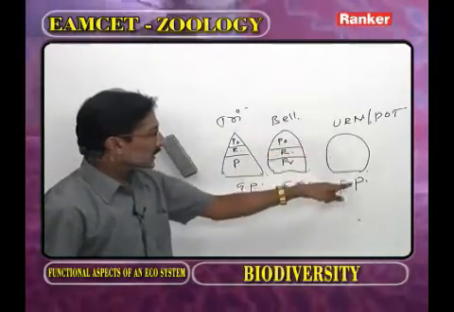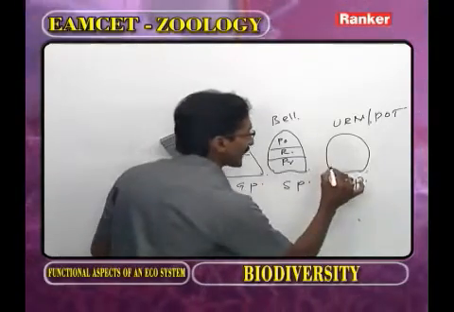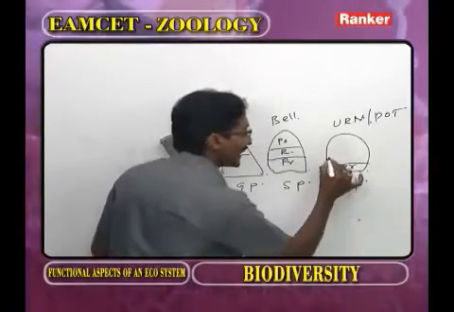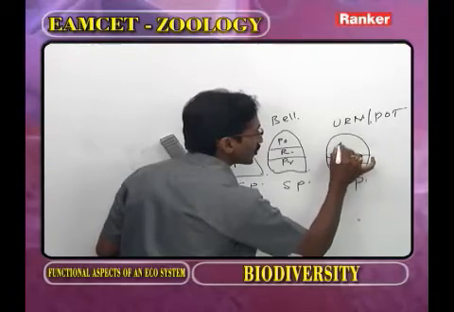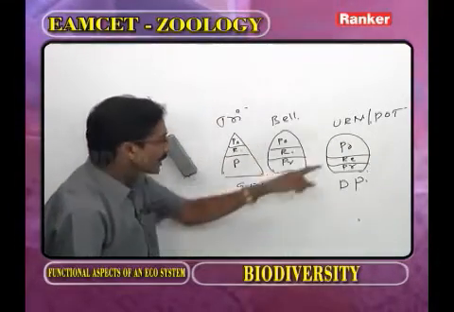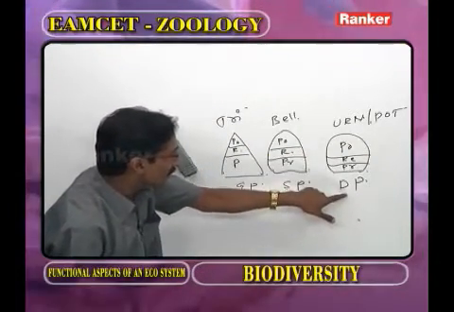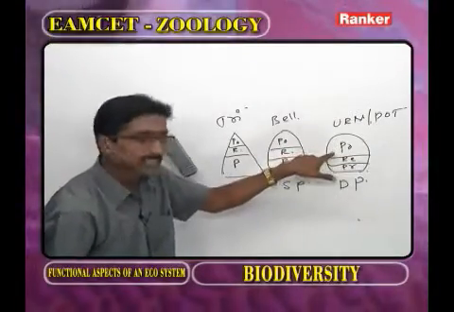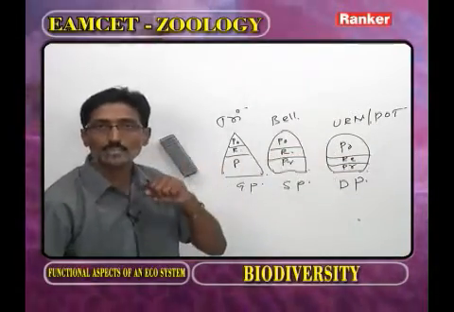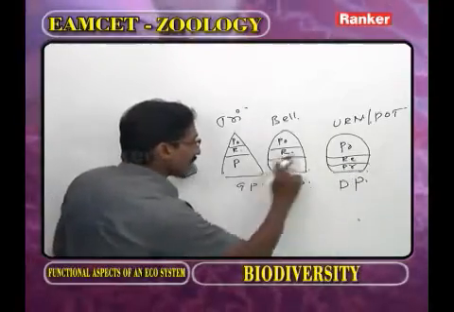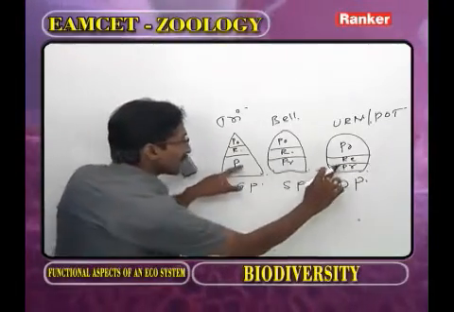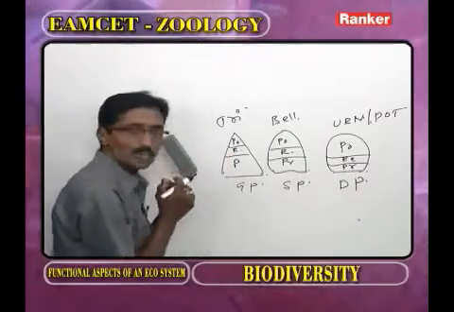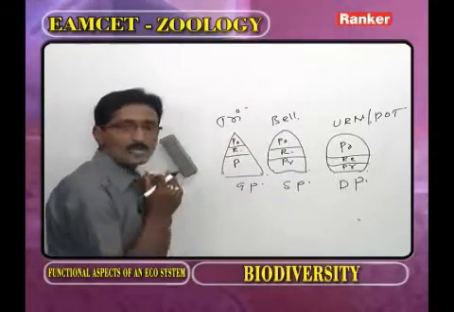What about the declining population? In the declining population, this is the pre-reproductive age group, this is the reproductive age group, and this is post. Now in the declining population, what is the shape of the age pyramid? Urn shape or pod shape. What is the predominant age group? That is post-reproductive. As we observe these three diagrams, the bottom is occupied by pre-reproductive, the middle by reproductive, and the top by post-reproductive.